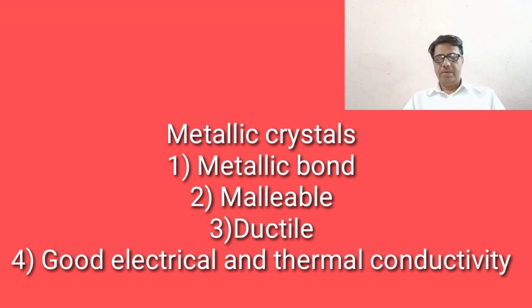So examples of metals are potassium, lithium, iron, silver, gold, copper, etc.